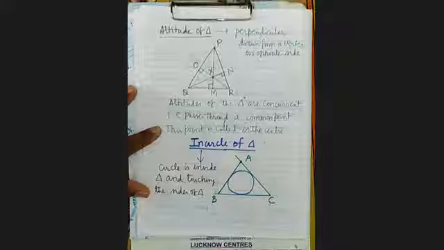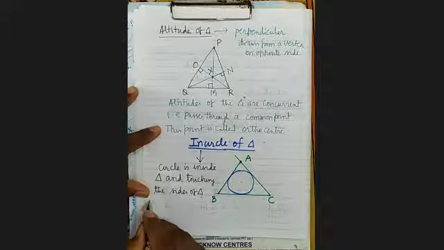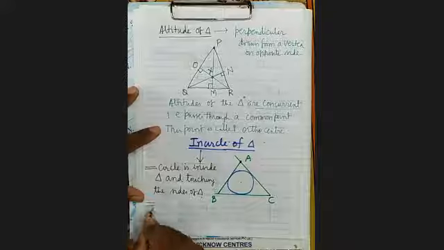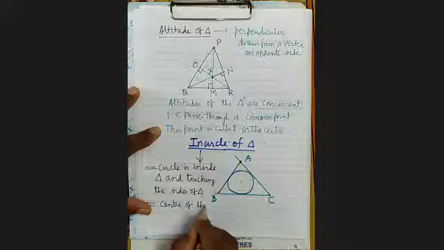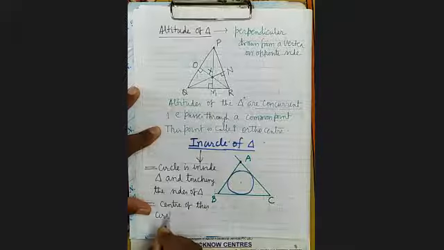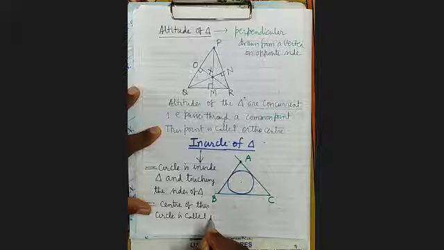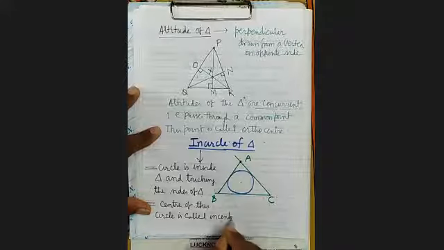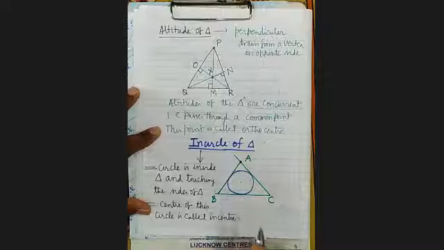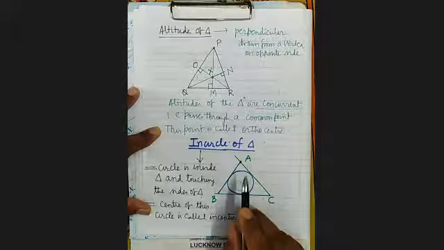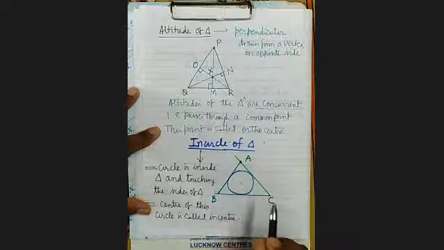What will be the in center? Center of this circle is called in center. And it is which point? In center is that point where angle bisectors of angle of triangle meet.